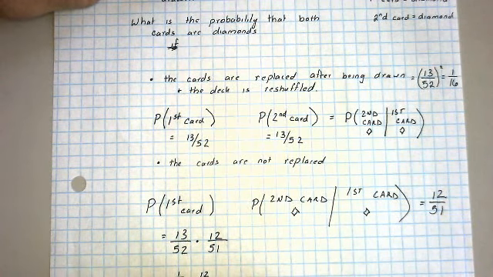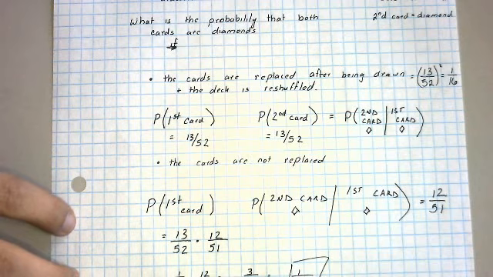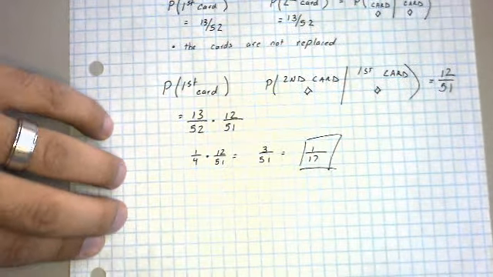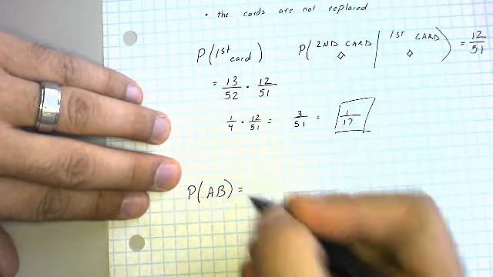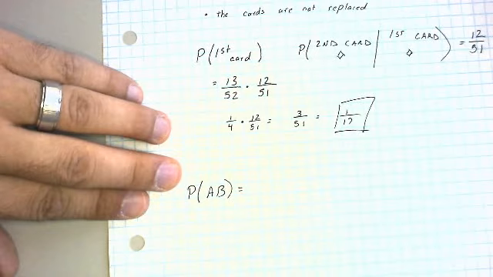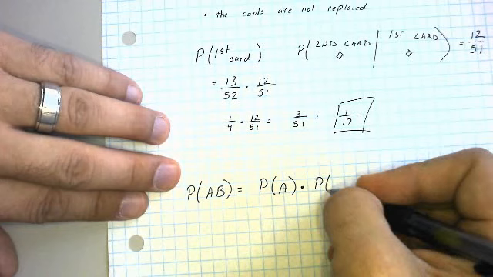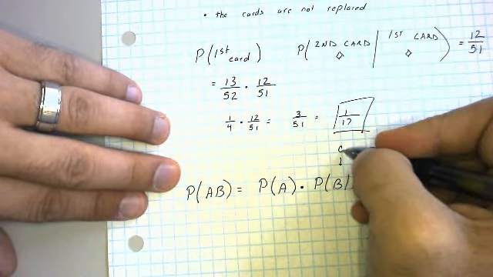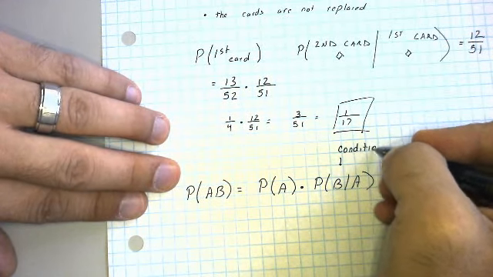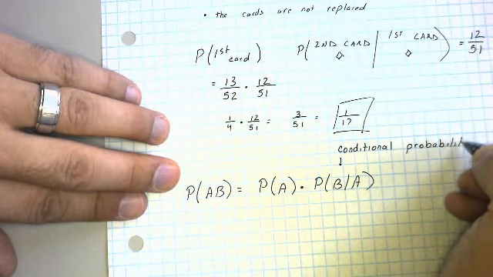So a couple of formulas that we just really used here. The first is the probability of A and B. Well, the probability of A and B is equal to, theoretically, the probability of A multiplied by the probability of B given A. This is called a conditional probability. Now really, this is the only AND equation that you need. This P of A times P of B given A.